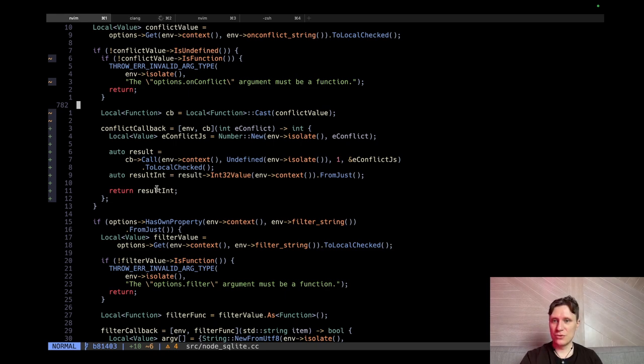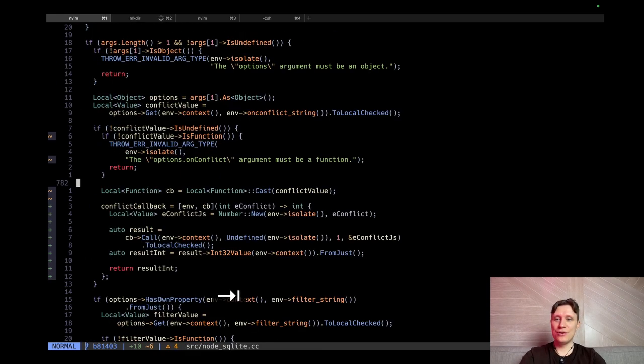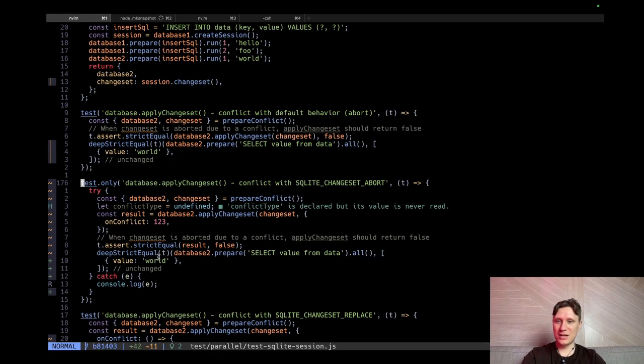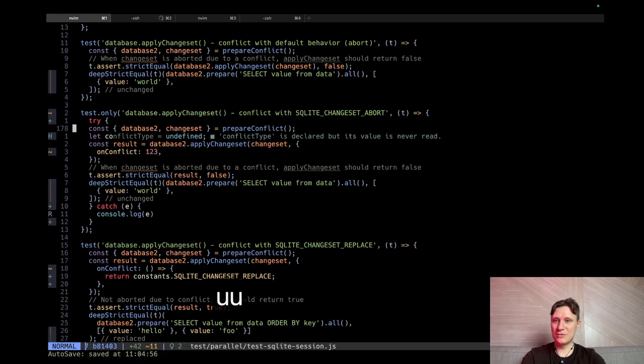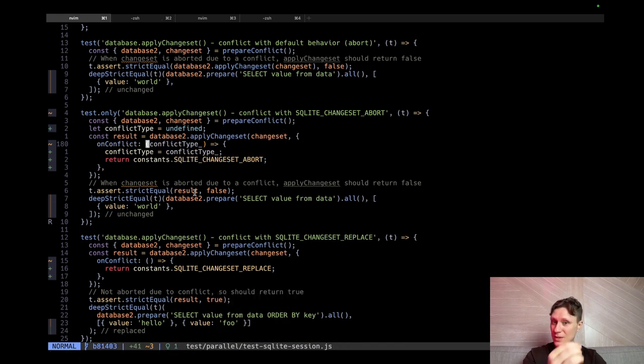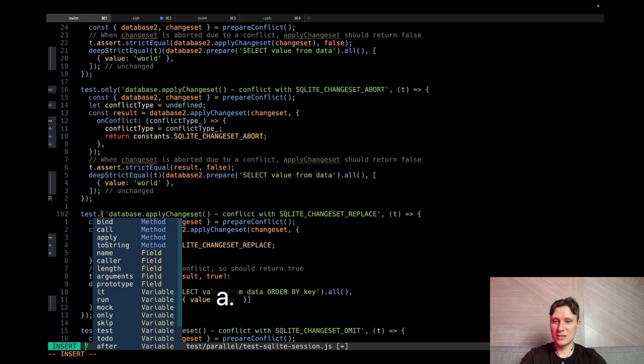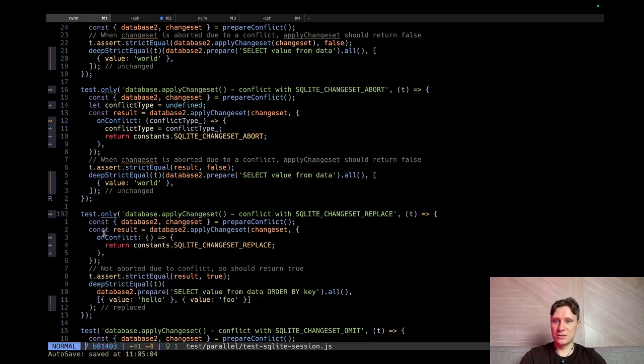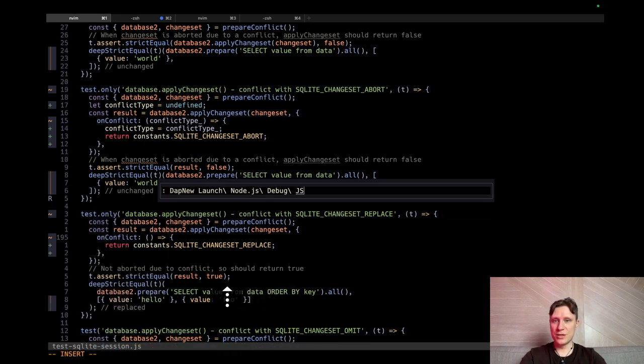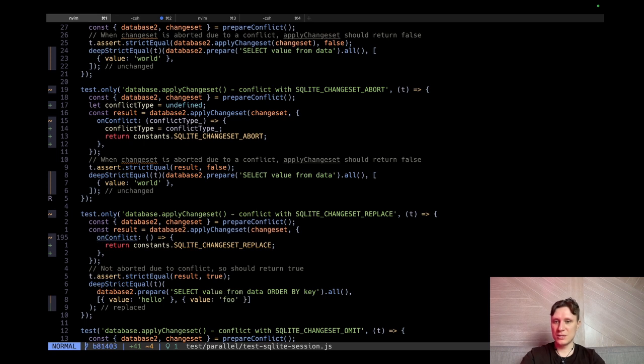Nevertheless, pretty much our feature is working right now. Our test will pass without any issues. If we refactor it like this, I believe I can just run it like this, and this will also be working. Yeah, I believe it works.